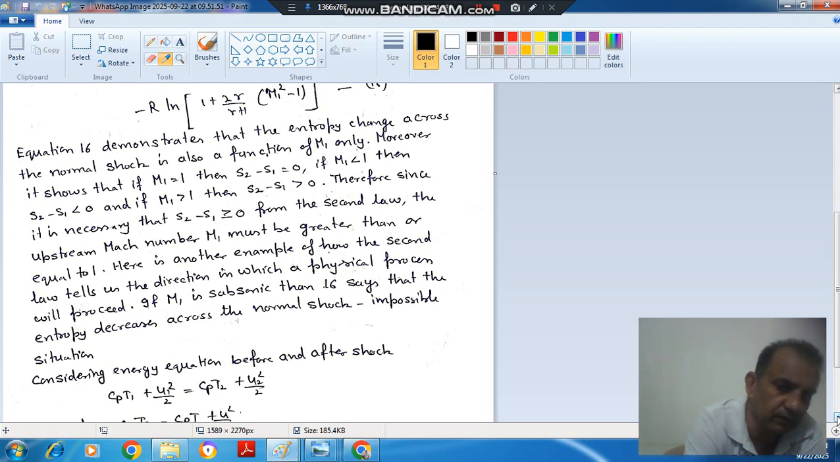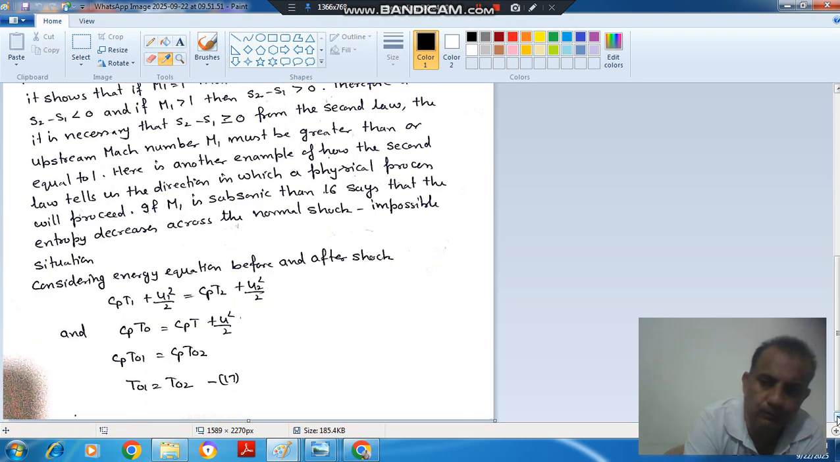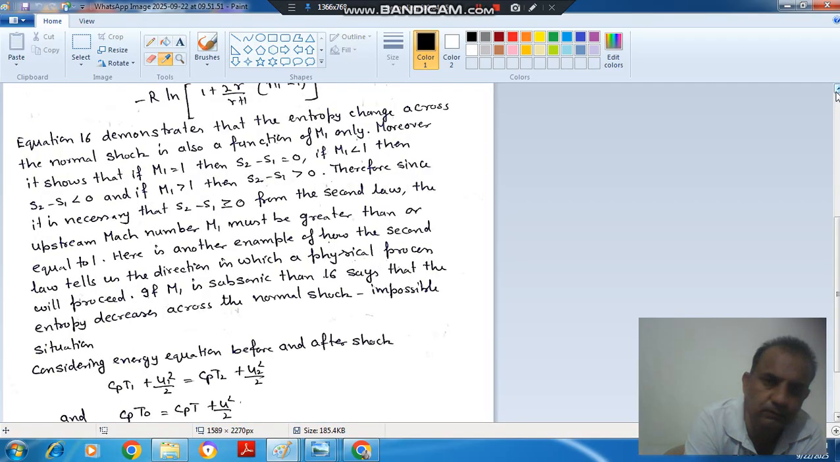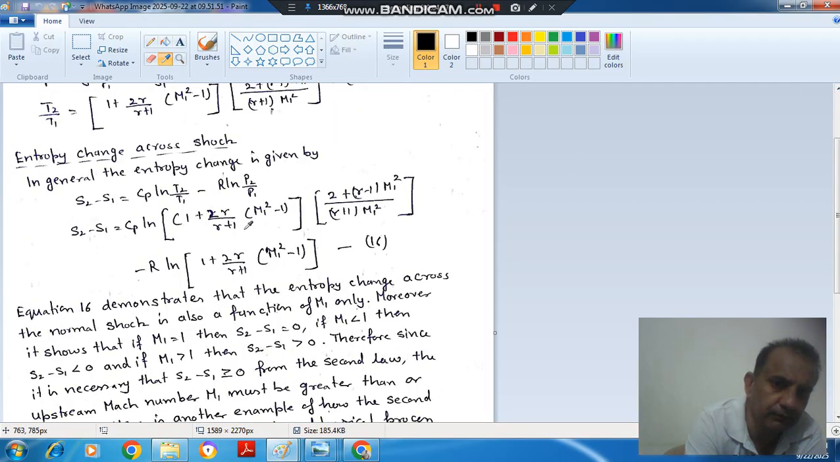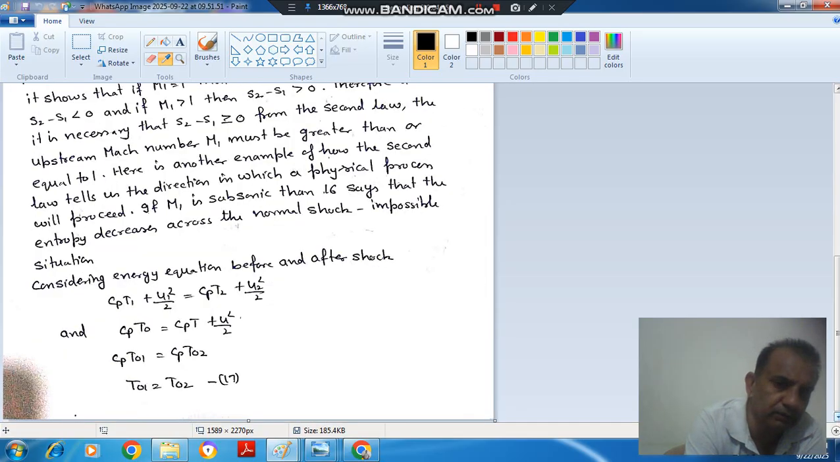So from the entropy law also. Now about stagnation, now we will derive a simple formula also. Here we have a very long formula in terms of M1, so we will derive the simple formula for entropy change also. First of all, we will consider the energy equation.